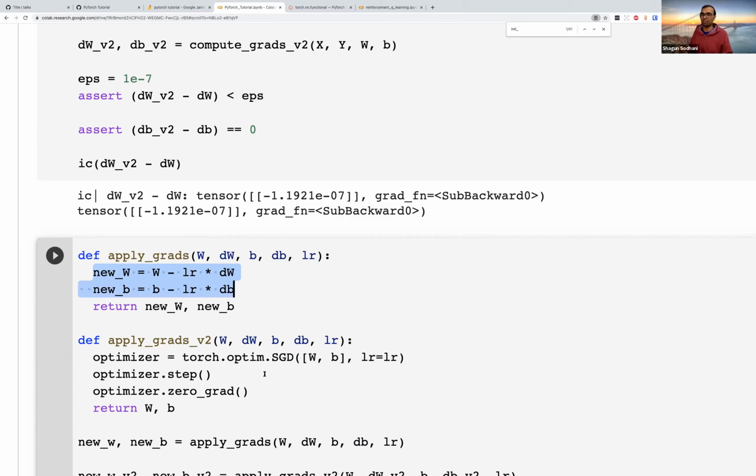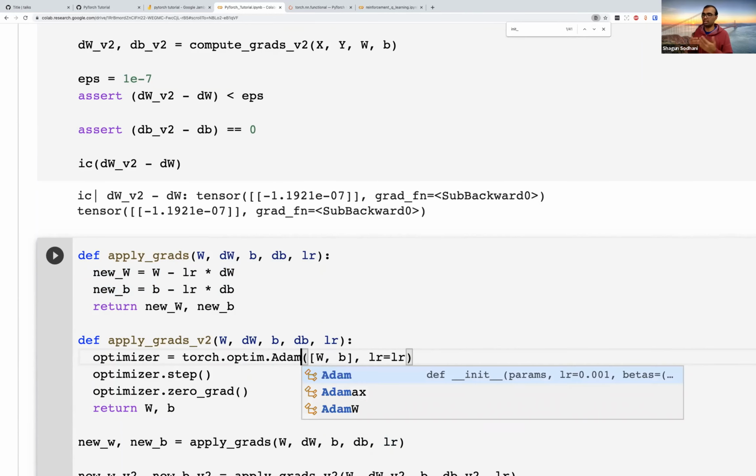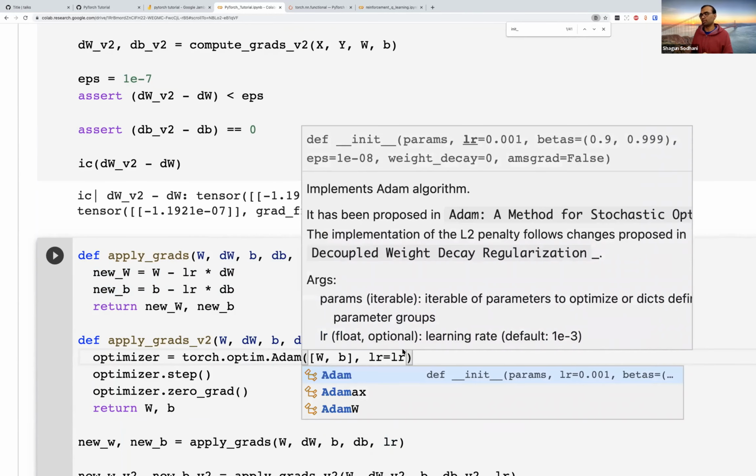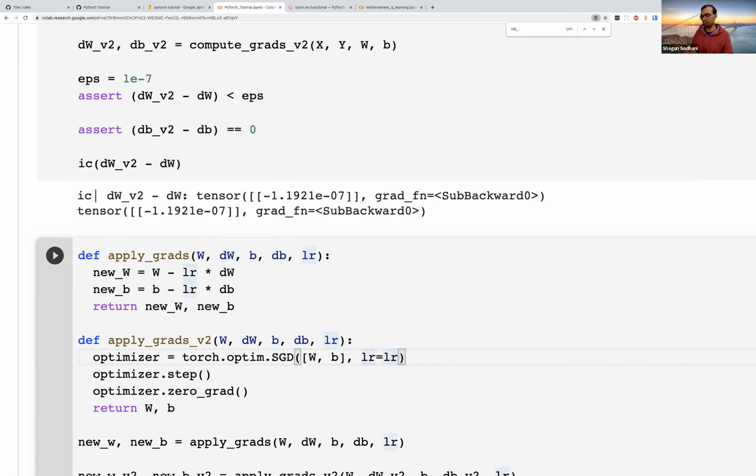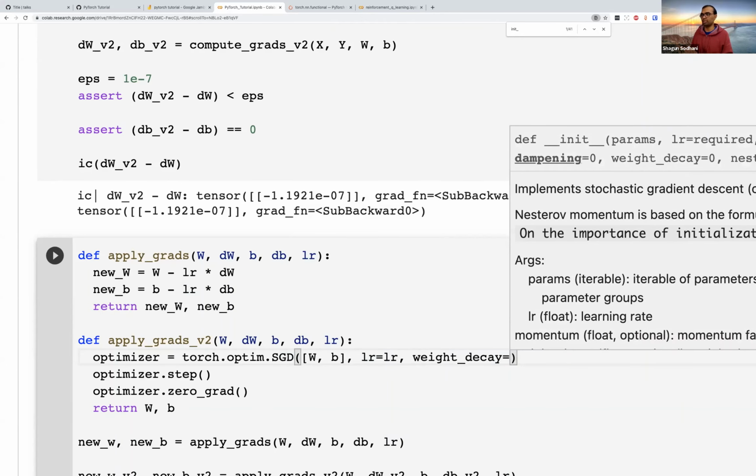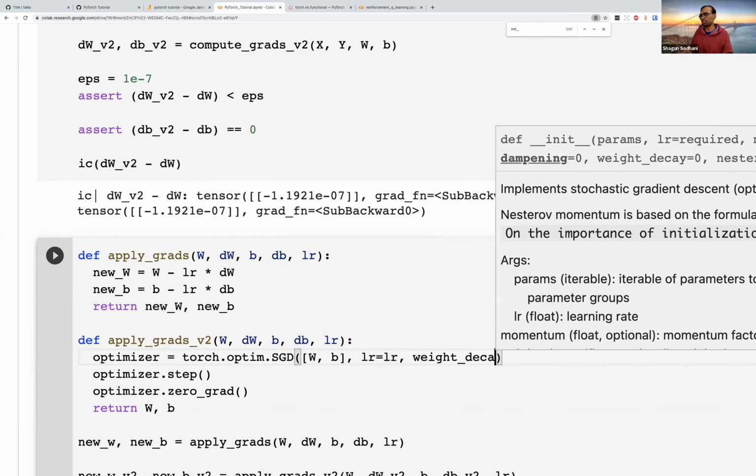Whereas with torch.optim, you have all these optimizers built in. So instead of using SGD, for example, you use Adam, and you're done, and everything else remains the same. It also makes it easier to do things like setting the learning rate and weight decay. So you can set the weight decay parameter and other things within the optimizer, instead of having to implement those things on your own.